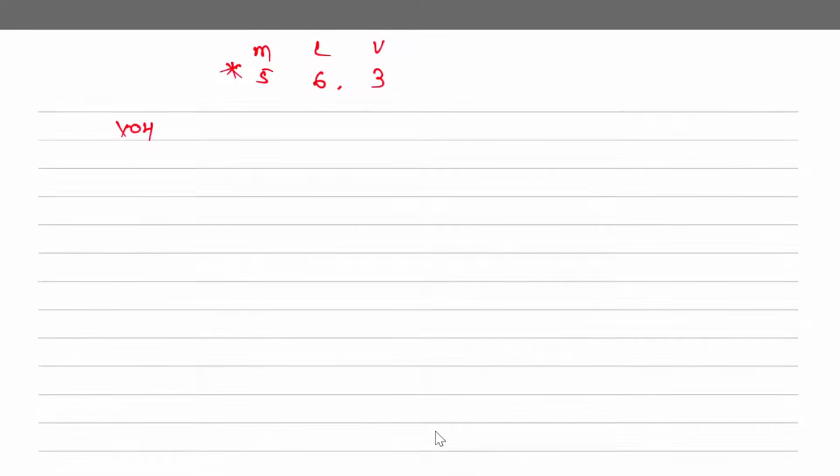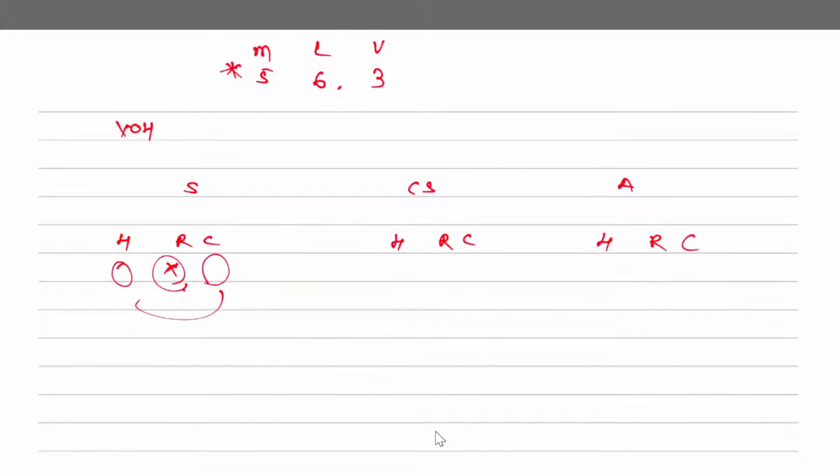Again table कैसा बनेगा? I generally recommend like this: standard, comparable, standard, actual, and make the entire table HRC, because sometimes they will not give you the rate. थोड़ा complicated हो जाता है. If you can manage with that, that is okay. They will not give you this rate, so you have to calculate ये cost फिर divide करके ये rate आएगा. That is cost divided by hours करके you will get this rate.